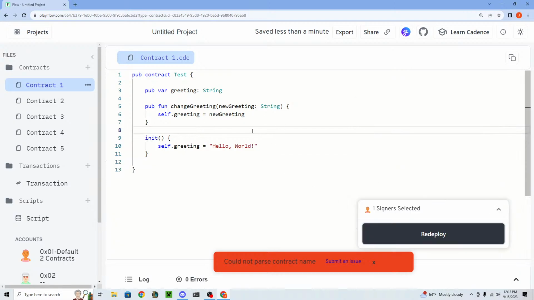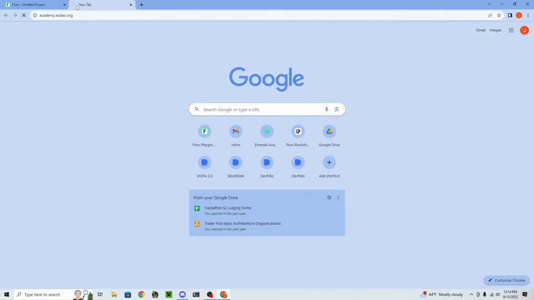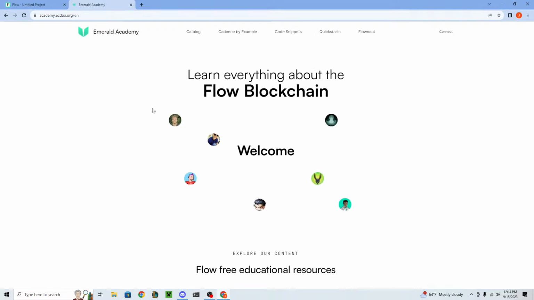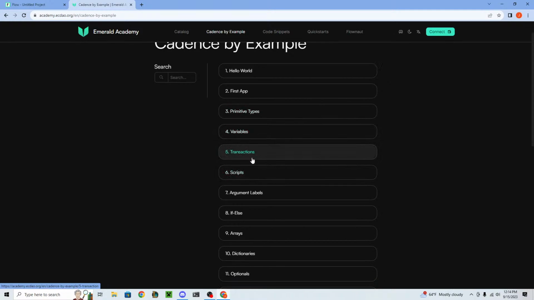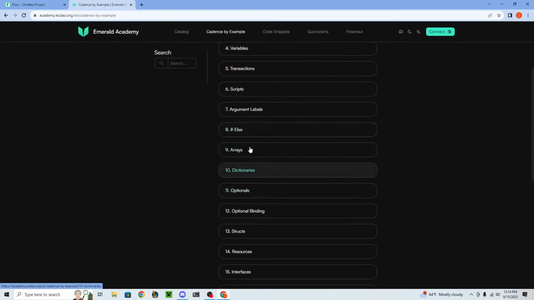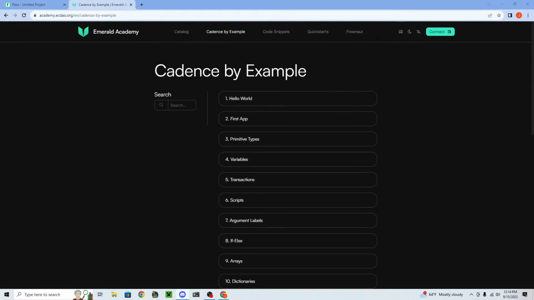So the next thing we're going to cover is that we're actually going to dive right into structs now. But I also do want to mention really quickly that remember, if I am going too quickly, you can always use Cadence by example. There's a lot of really helpful things here. It's a great learning resource. I want to mention it.